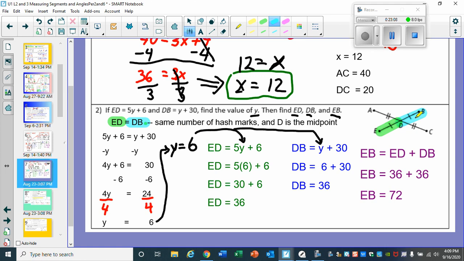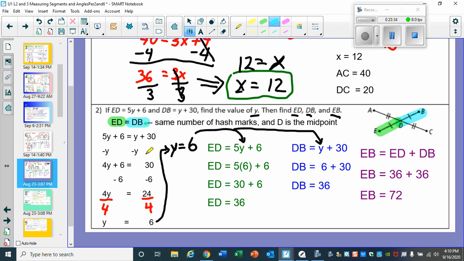Since ED and DB have the same number of hash marks, D is the midpoint. We could say 5y plus 6, which is this distance, is exactly equal to y plus 30, which is this distance. So now, once you set up your 5y plus 6 equals y plus 30, you solve for y.